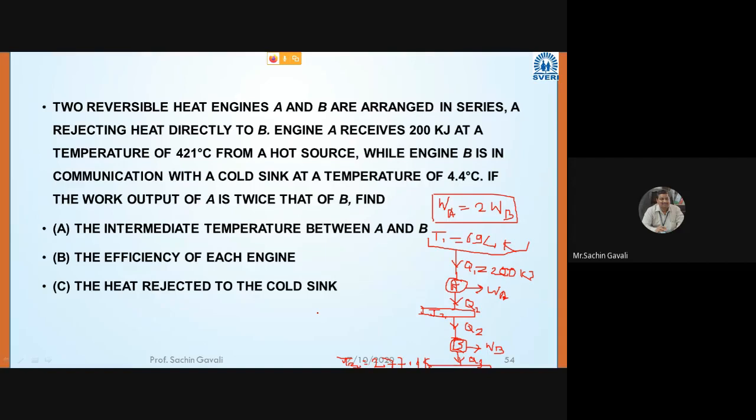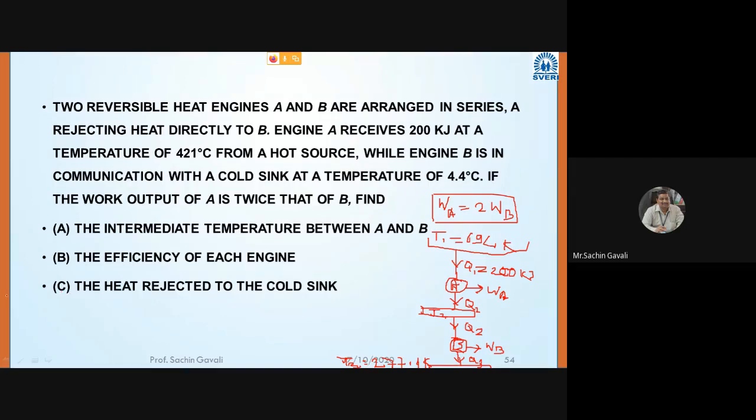Now the work output of engine A is twice that of B. Therefore, what is the work output of engine A?